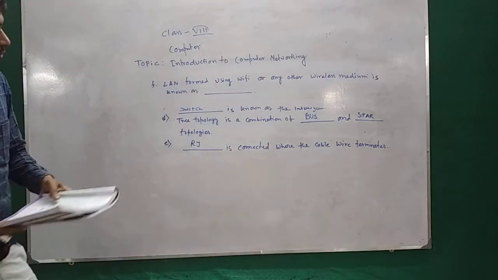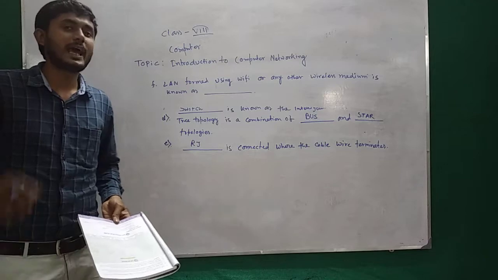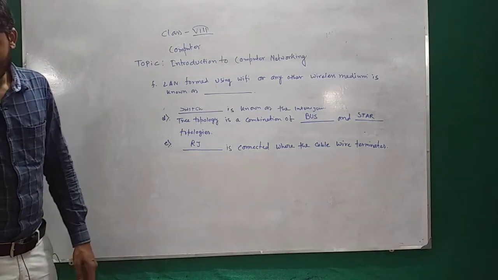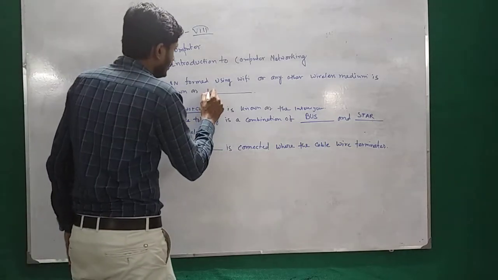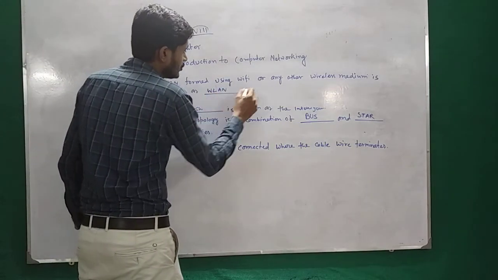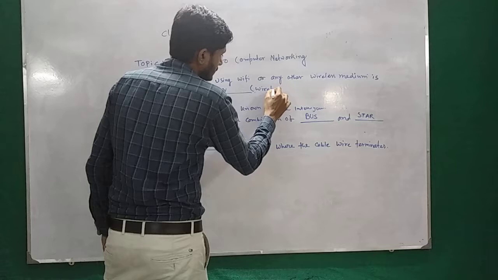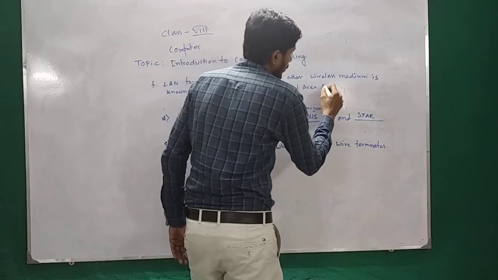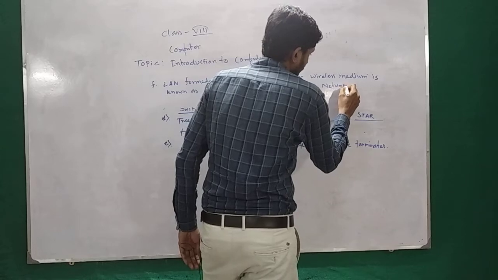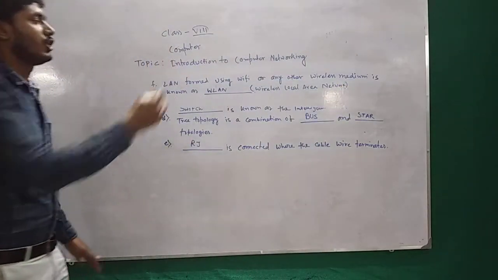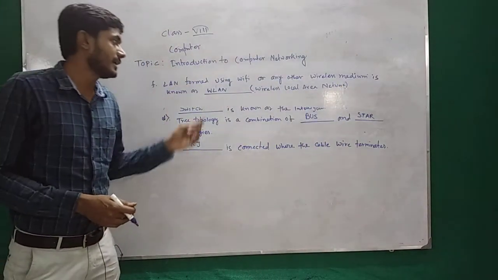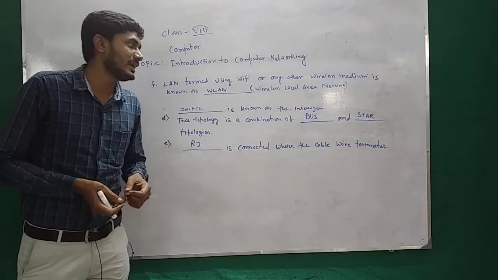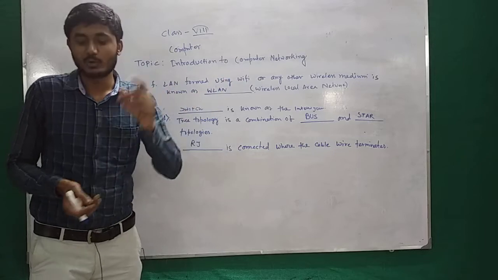So LAN formed using Wi-Fi or any other wireless medium is known as WLAN. That means wireless local area network. So if we found LAN formed using Wi-Fi or any other wireless medium is known as WLAN. That means wireless local area network.